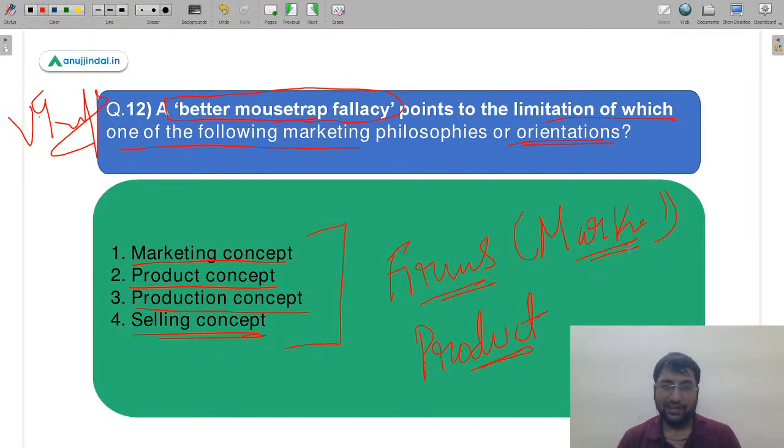And this is where they fail, and therefore the correct answer for this question is second, product concept. So product concept हमारा सही आंसर हो जाएगा, that is second. So I hope now it is clear to everyone. Yes, Varnika, you are absolutely correct.